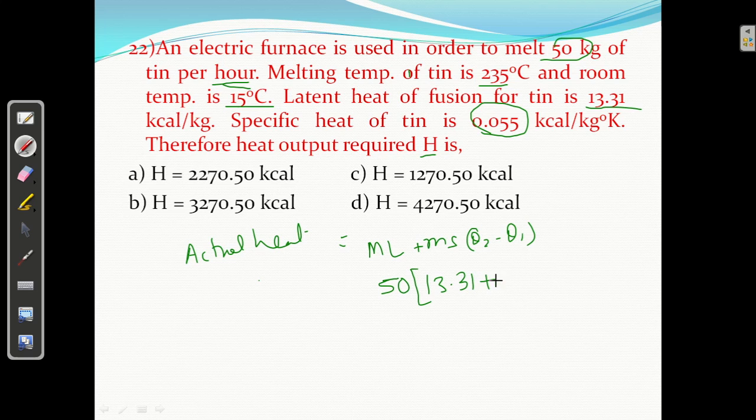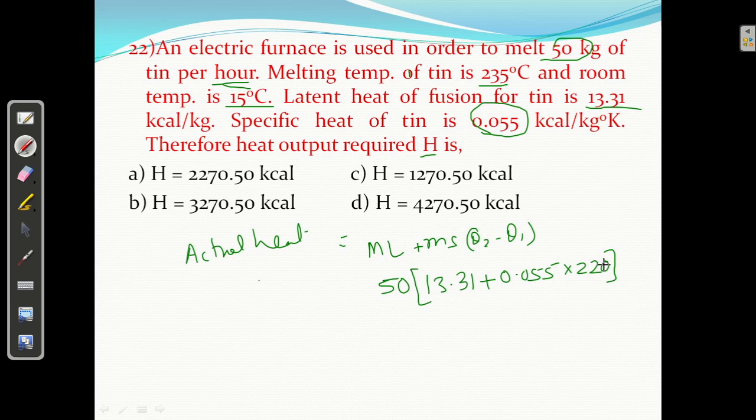Clear? Plus S, m common liya. What is S? Specific heat is 0.055. Theta2 minus theta1: 235 minus 15, that is 220. So m into L plus m into S into theta2 minus theta1.